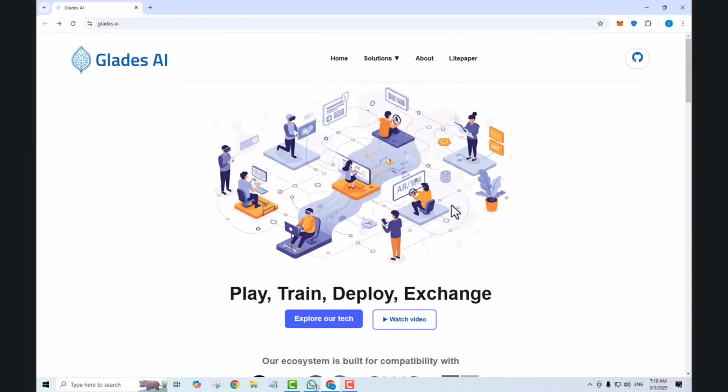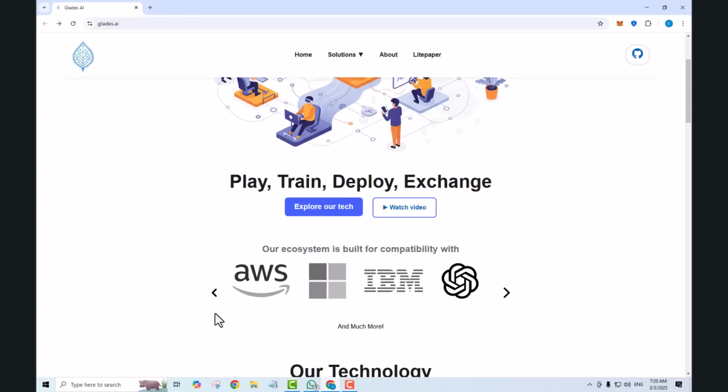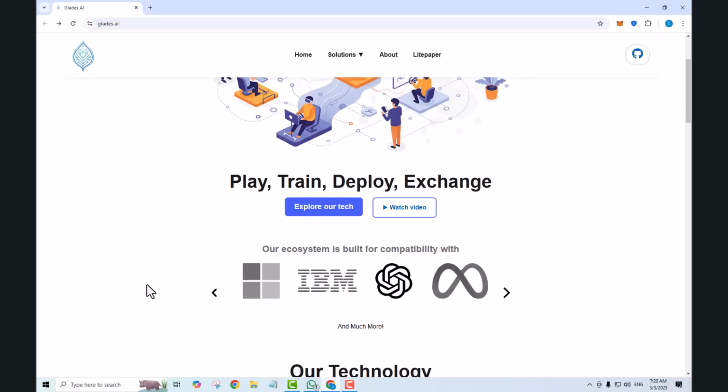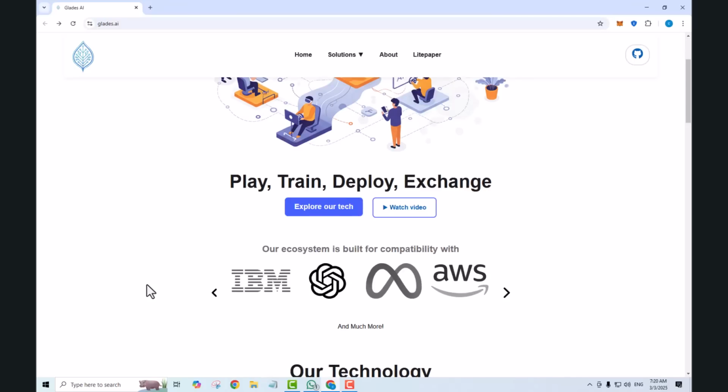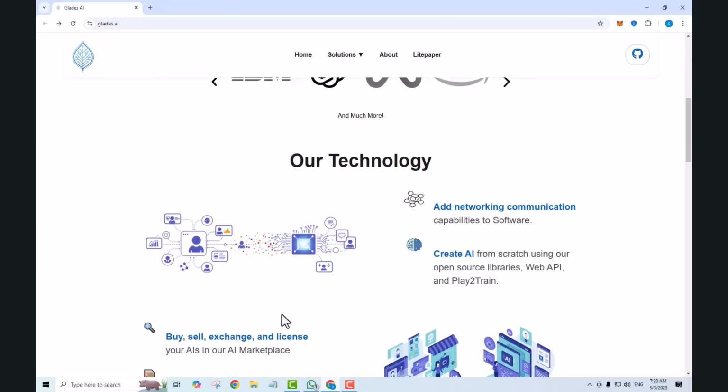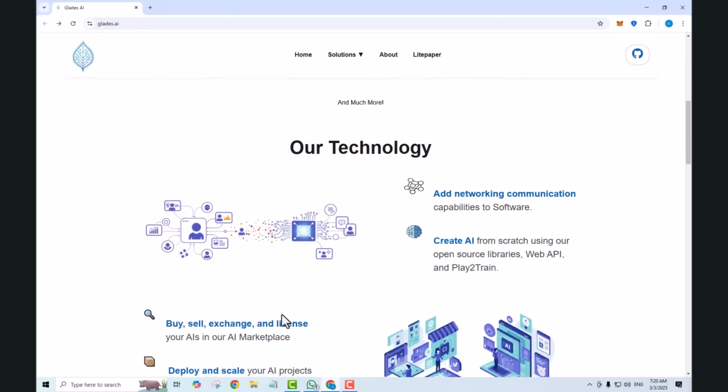Today I have brought you an amazing project by the name of Glades AI, in which I will tell you about Play, Train, Deploy, Exchange. Our ecosystem is built for compatibility with AWS, Windows, IBM, ChatGPT, Meta, and much more. In our technology, add networking communication capabilities to software, create AI from scratch using our open source libraries, web API, and Play to Train.